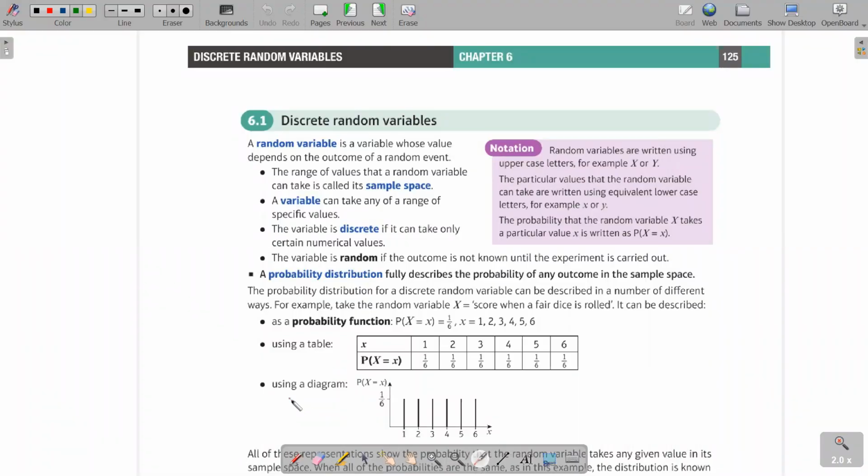And then the final one using a diagram. You can see it's x against probability. The x values are 1, 2, 3, 4, 5, 6, and the y values are the probability. The probability doesn't change because for each and every outcome it's 1 over 6, so all the lines are drawn to a height of 1 over 6. So these are the three ways you can show a probability distribution: a probability distribution table, a probability function, and a diagram. These are the ways we represent these kinds of experiments and data.